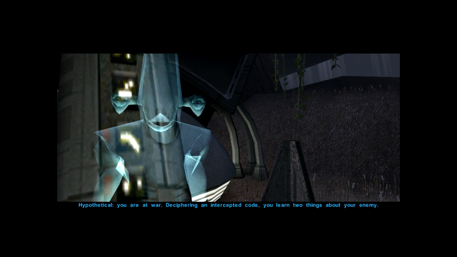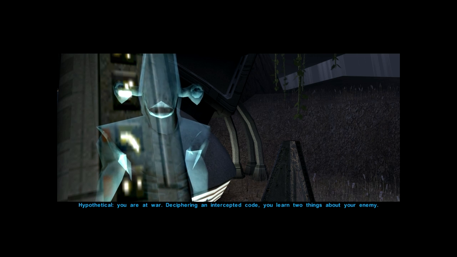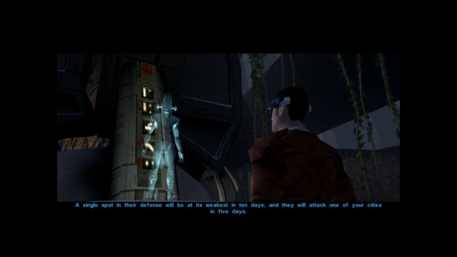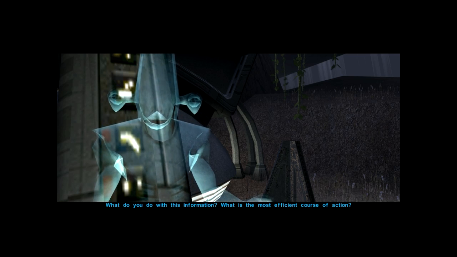Hypothetical. You are at war, deciphering an intercepted code. You learn 2 things about your enemy. A single spot in their defense will be at its weakest in 10 days, and they will attack one of your cities in 5 days. What do you do with this information? What is the most efficient course of action?